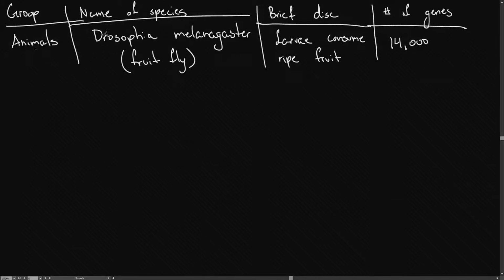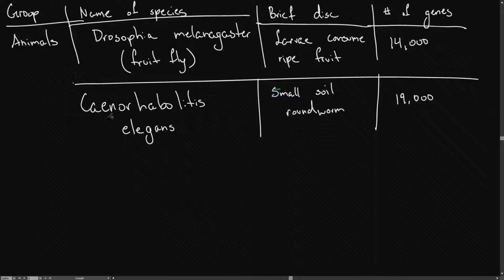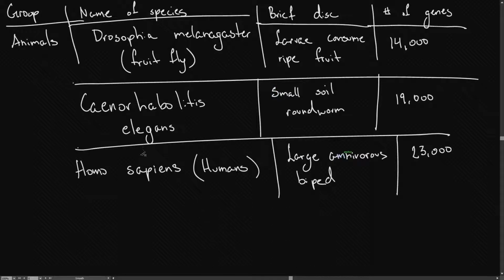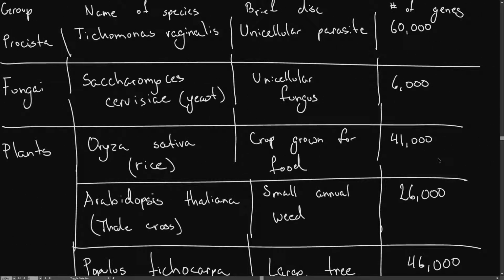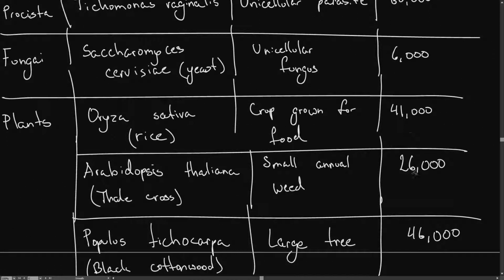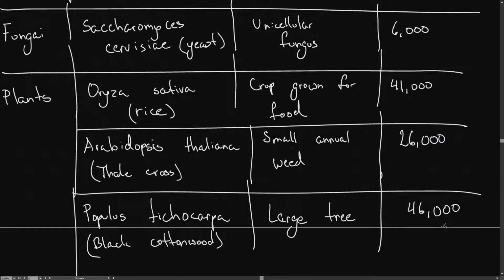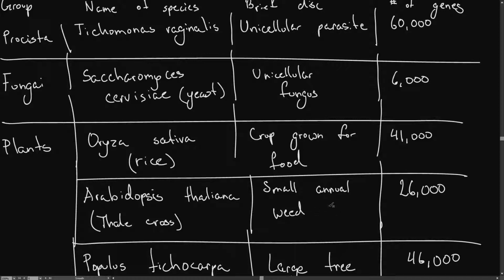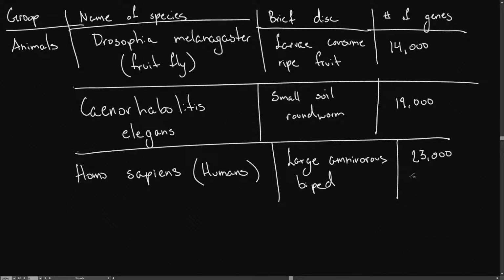Now moving on to animals, our first example, Drosophila melanogaster, a fruit fly, which is a larva that consumes ripe fruit and has 14,000 genes. This next example, C. elegans, is a small soil roundworm with 19,000 genes. And now we finally get to, let's say, us, Homo sapiens, humans, and we're a large omnivorous biped, and here biped means that we walk on 2 feet, and we have 23,000 genes. So compare that to the 41,000 of rice, the 26,000 of this small annual weed, and 46,000 of a large tree. We have fewer genes than this weed, but we still like to think of ourselves as complex.